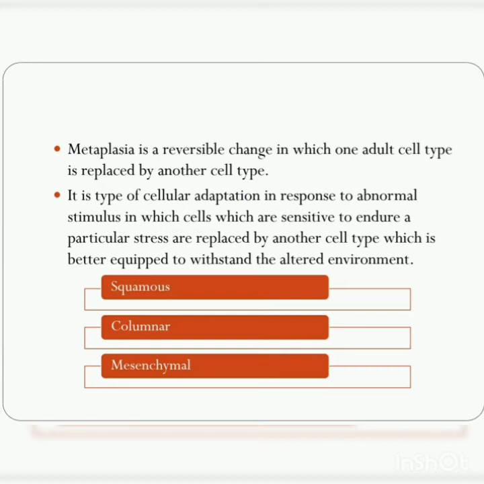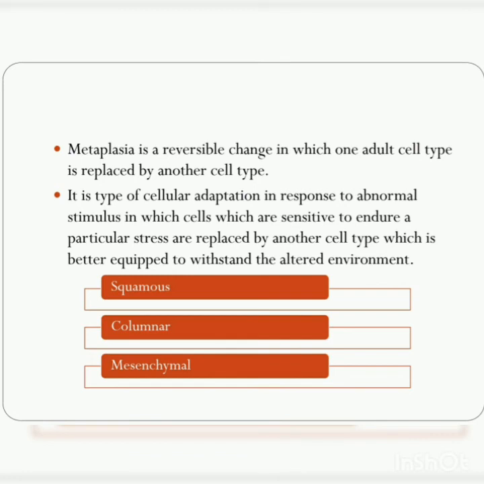Columnar metaplasia is seen in Barrett's esophagus, where the squamous epithelium of the distal esophagus is replaced by metaplastic columnar epithelium in response to chronic irritation by the reflux of gastric acid from the stomach.